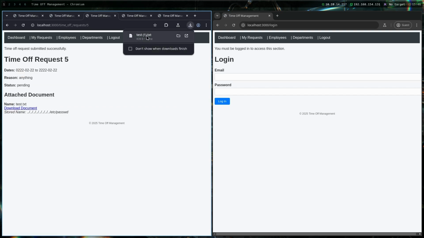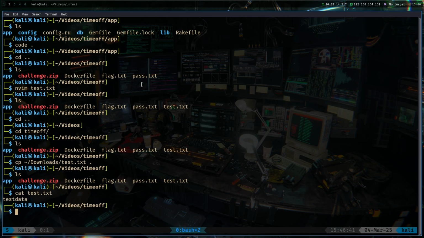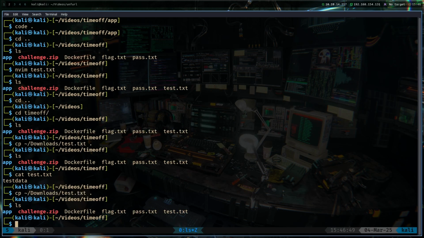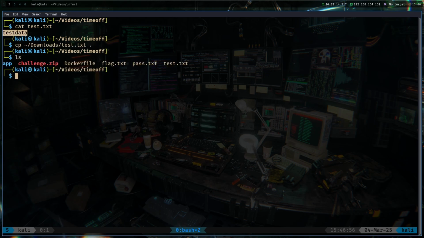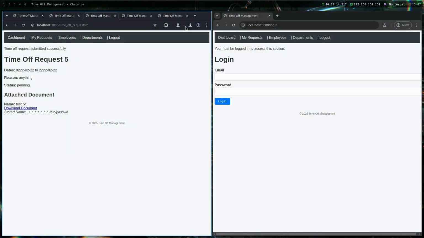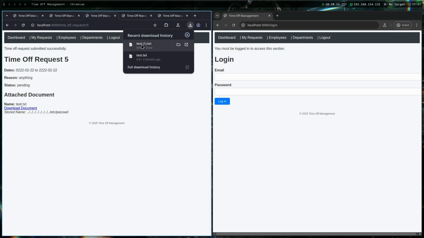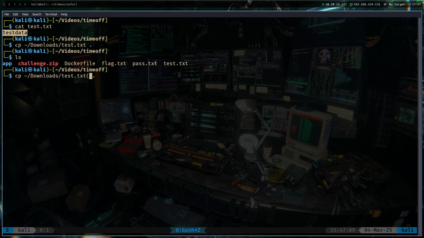It downloads test1.txt, but what I can see differently is that we have 839 bytes here. Maybe it downloaded the etc passwd file. Let's check it out. So downloads, test.txt, and put it here. Cat test.txt. Did I copy it correctly? Yes, I did. So probably, oh no, I copied the test.txt that we had previously downloaded, and yeah, we can see that it is much bigger. The first one was 9 bytes, so it probably worked.